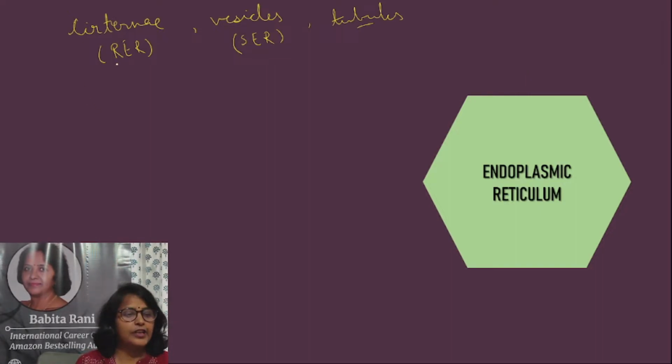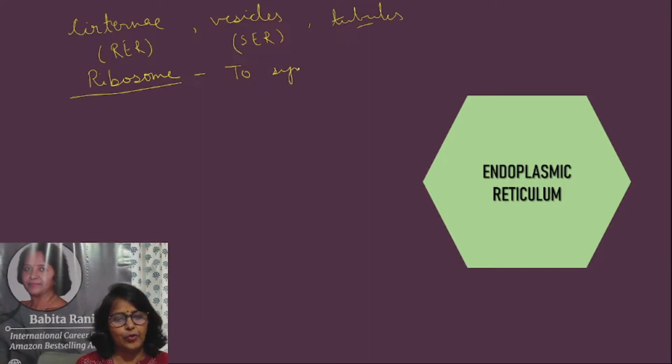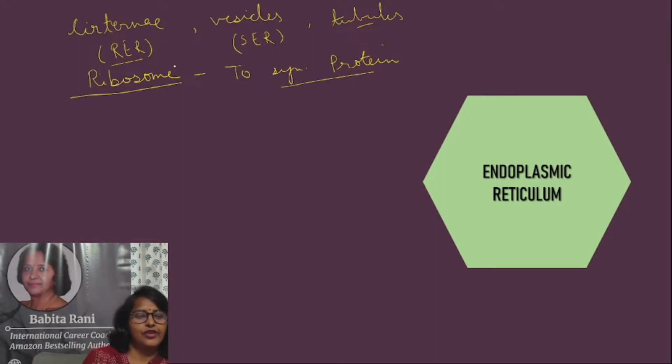Let us see the function. Ribosome is present on RER, and the function of ribosome is to synthesize protein. So on RER, protein synthesis takes place. One function of RER is to synthesize protein. If we look at SER, lipid synthesis takes place on it.